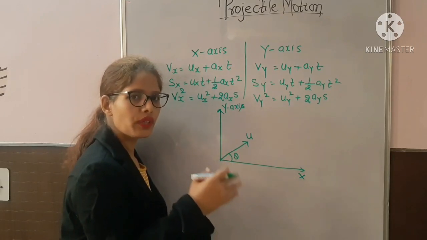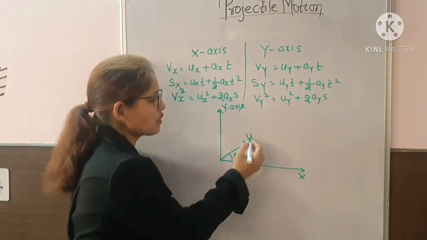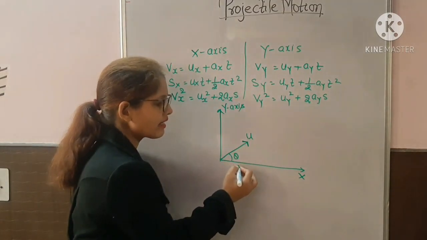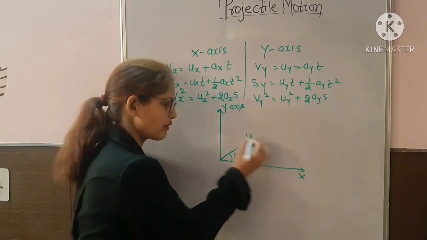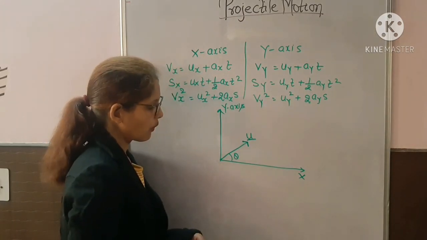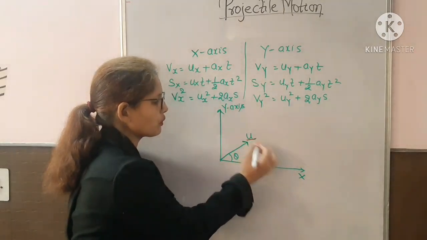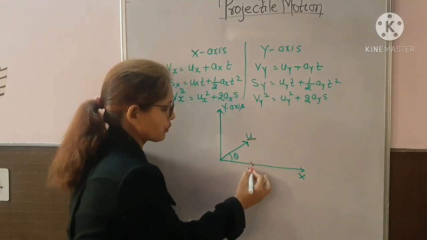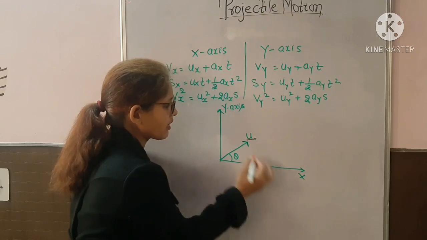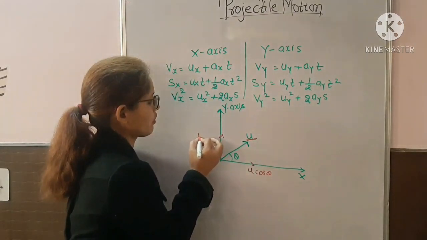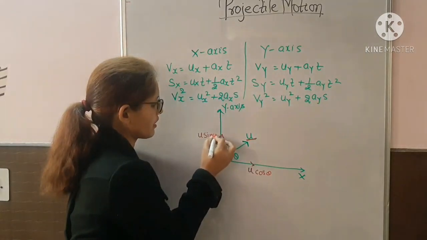So what will be the component of u along the x-axis? This is u cos theta, right? And the component of this initial velocity u along the y-axis will be u sin theta.